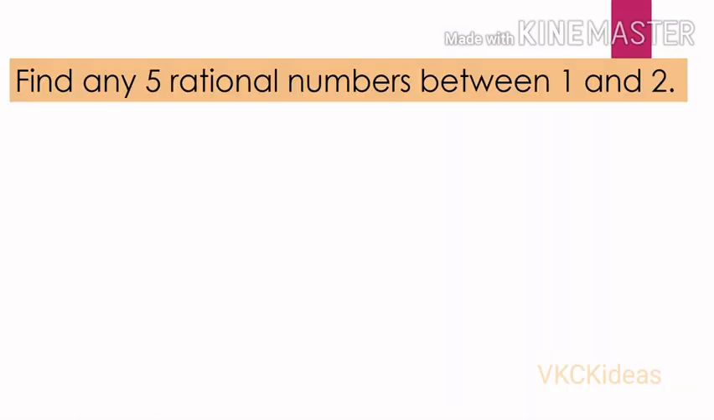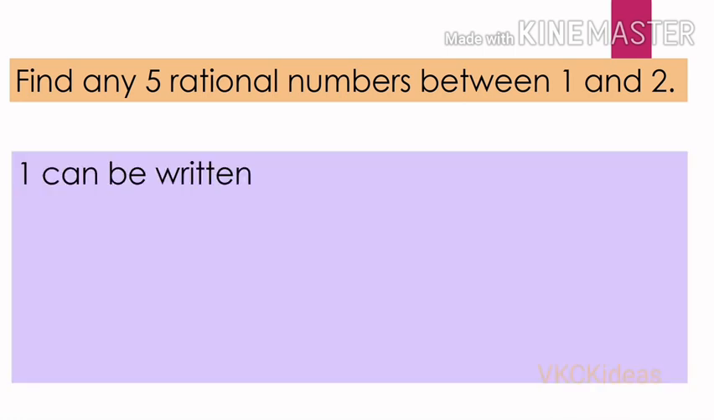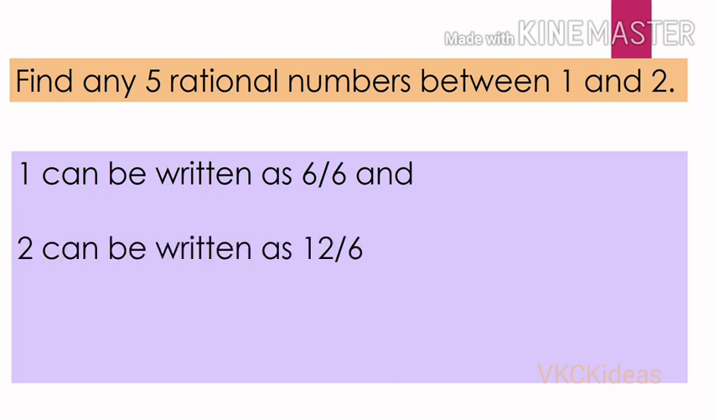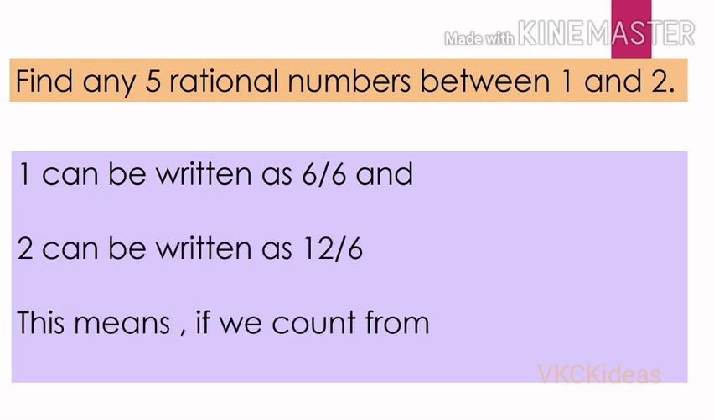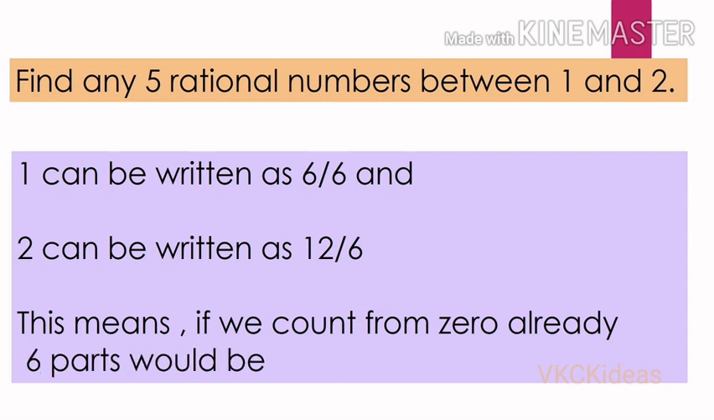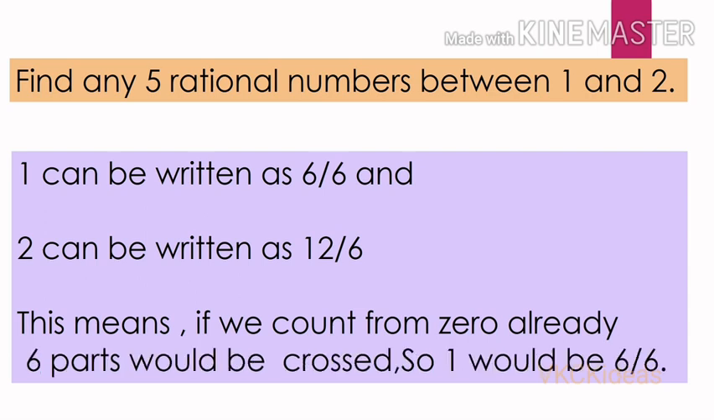Okay, now let us have a question from your exercise. The question is, find any 5 rational numbers between 1 and 2. 1 can be written as 6 divided by 6, and 2 can be written as 12 divided by 6. This means if we count from 0, already 6 parts would be crossed, so 1 would be 6 by 6.